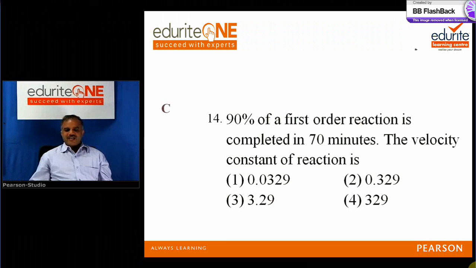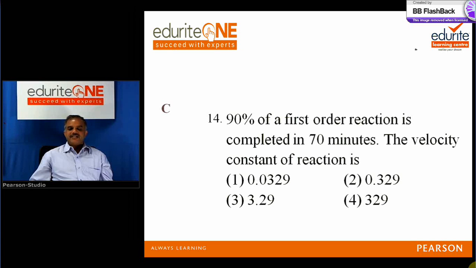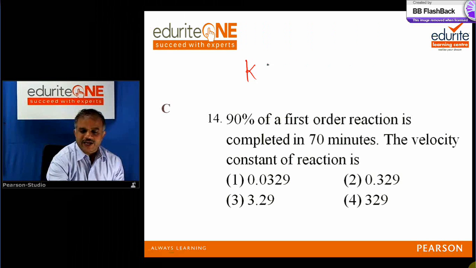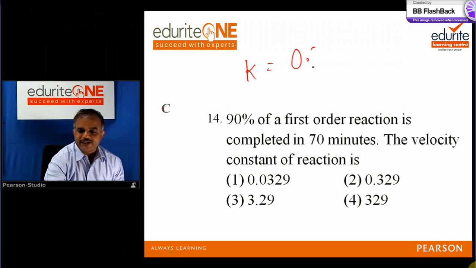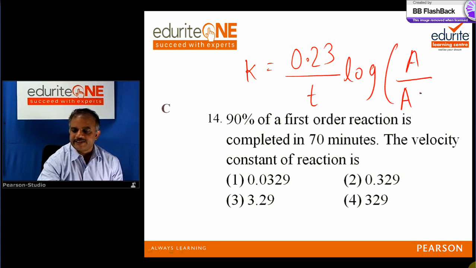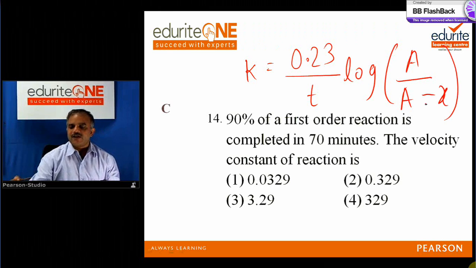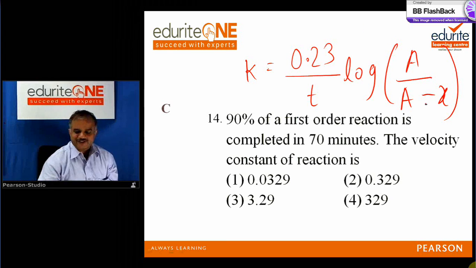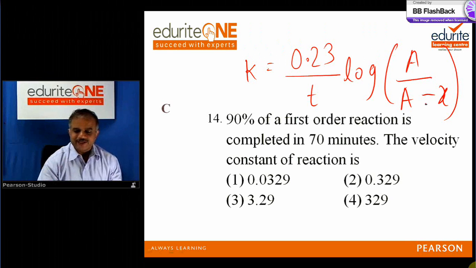This is a problem based on chemical kinetics. 90% of a first order reaction is completed in 70 minutes. The velocity constant of the reaction is. We all know that for a first order reaction, K is equal to 2.3 by T into log of A by A minus X, where A is the original concentration, X is consumed, so A minus X is left. Now how to do it quickly is the question.